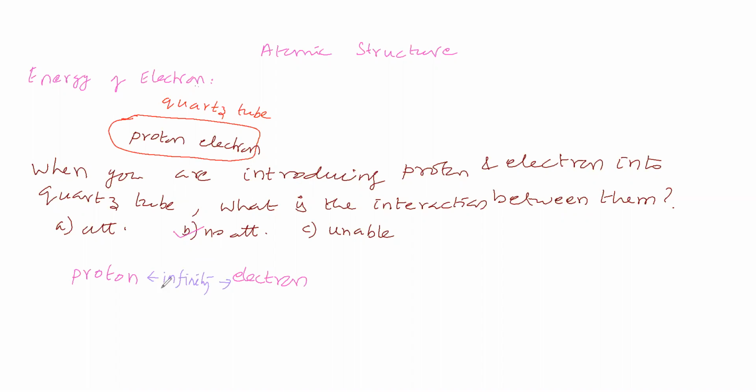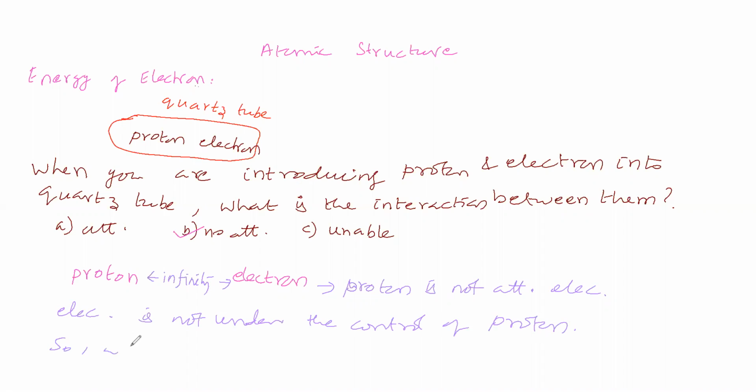When the distance is infinity, proton is not attracting electron. Electron is not under the control of proton.